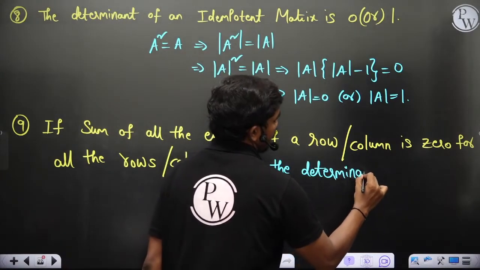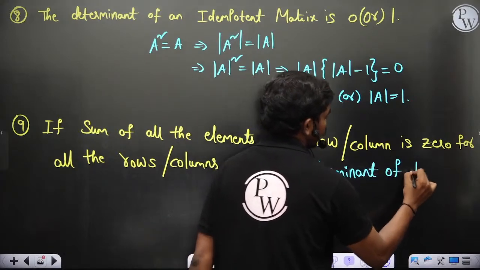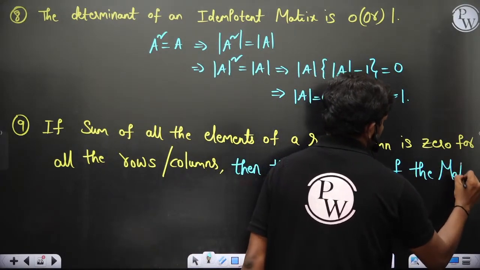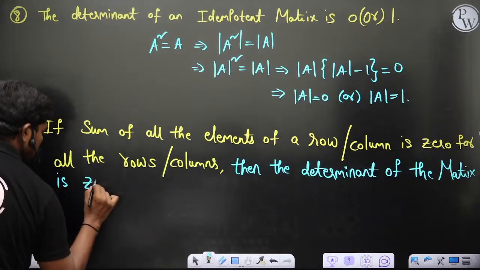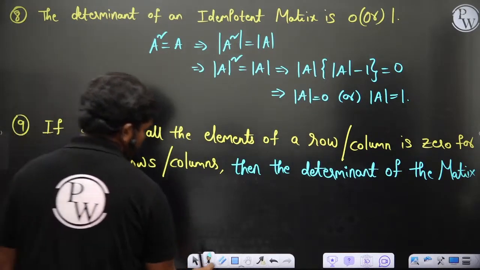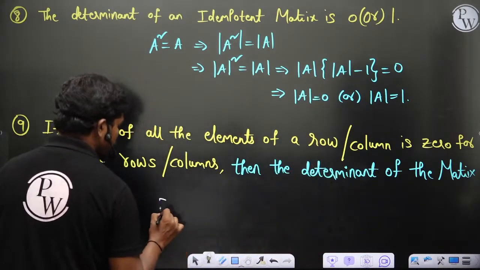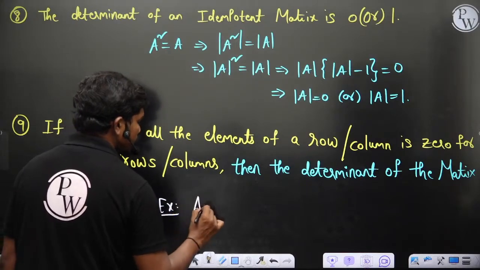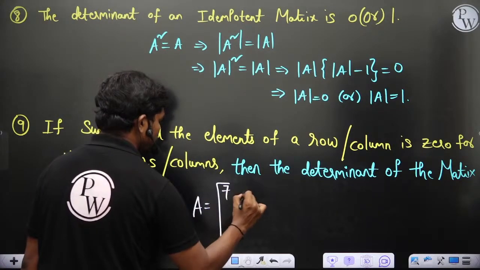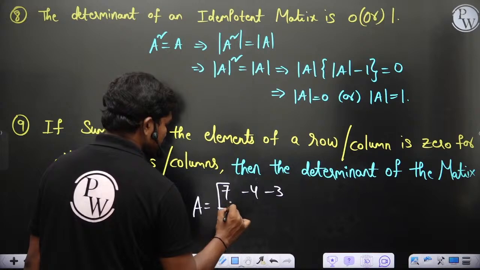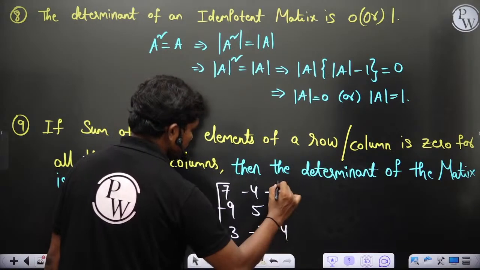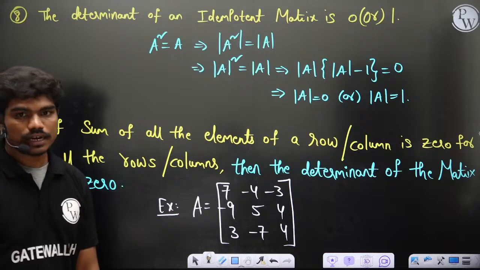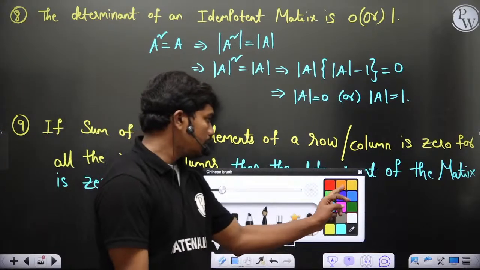Then the determinant of the matrix is 0 actually. Like for example, you can say A is equal to [7, -4, -3; -9, 5, 4; 3, -7, 4]. So let's say you have this matrix, then ultimately you can understand something.